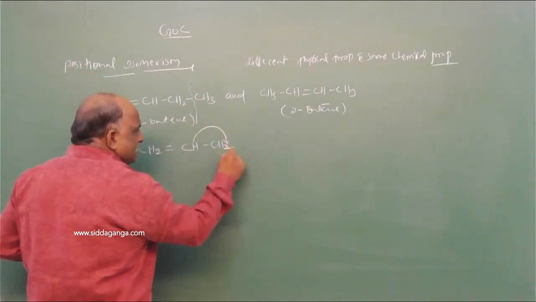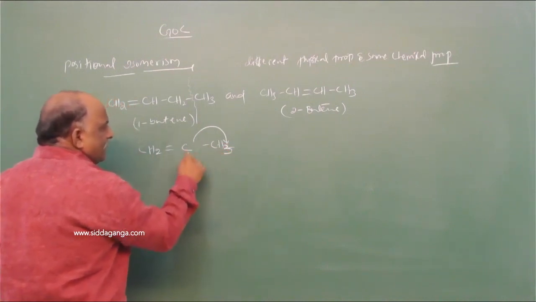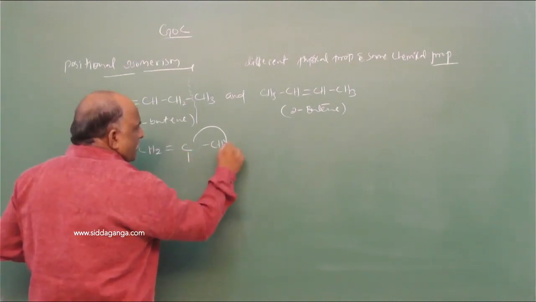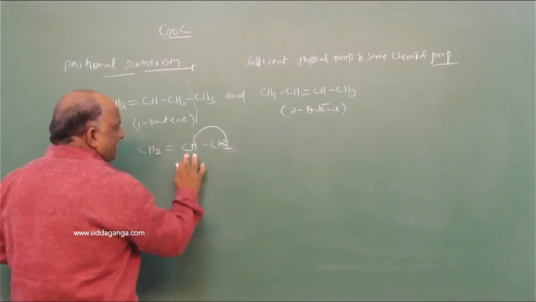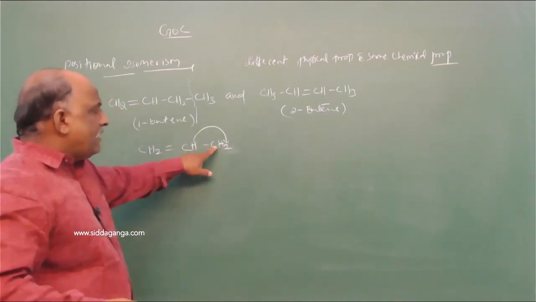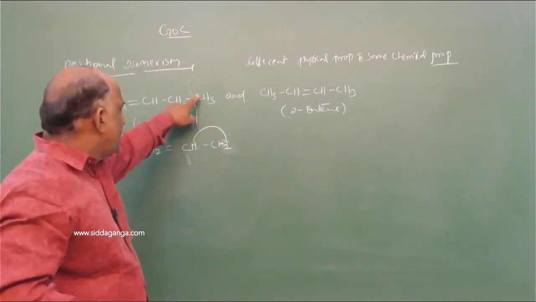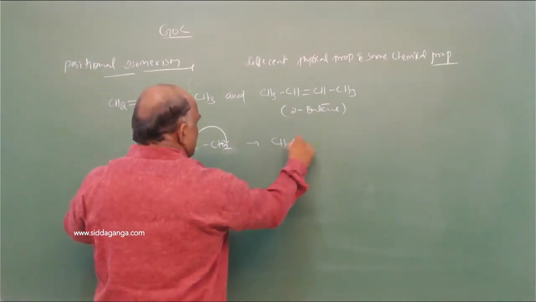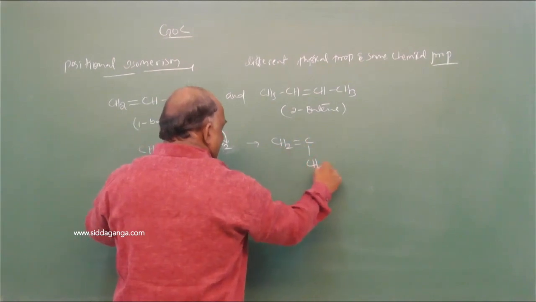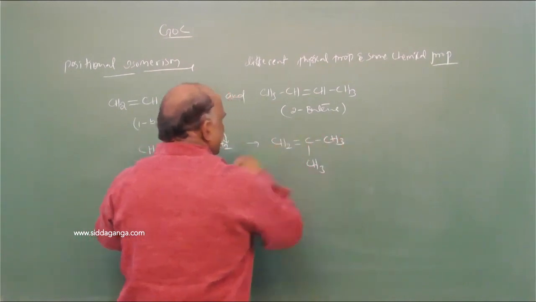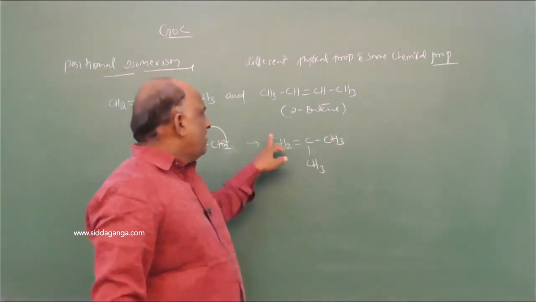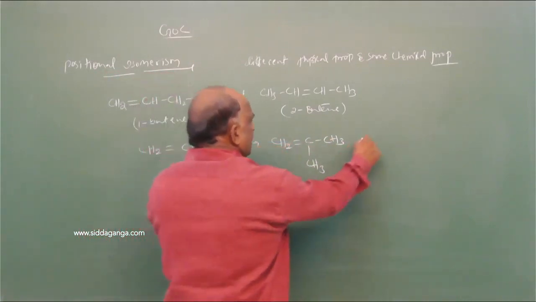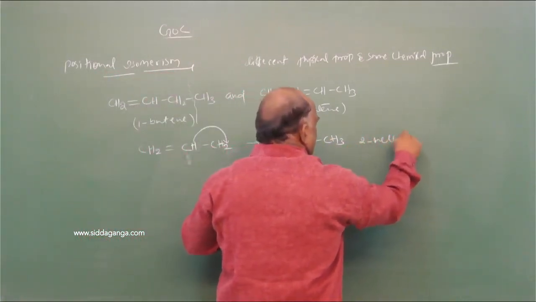Then we write CH2 double bond C, CH3 single bond CH3. This is numbered 1, 2, 3, and is nothing but 2-methyl propene.